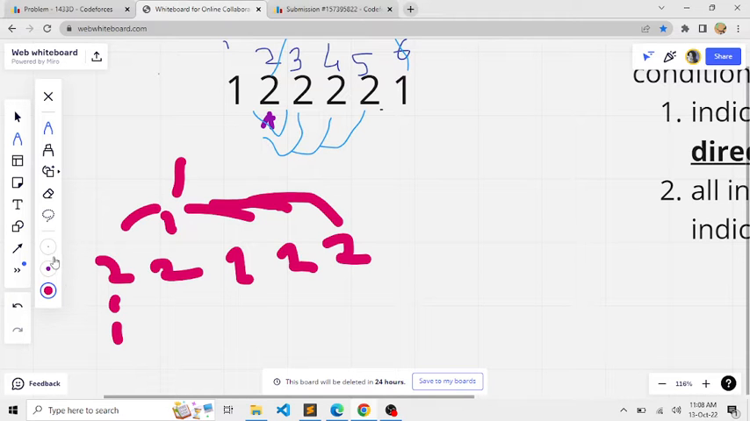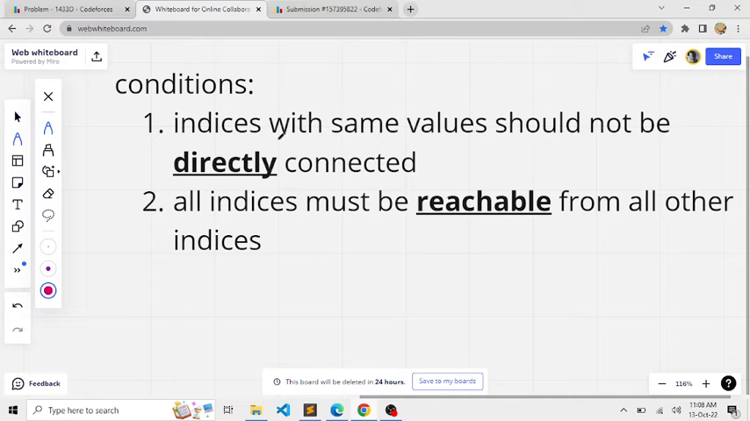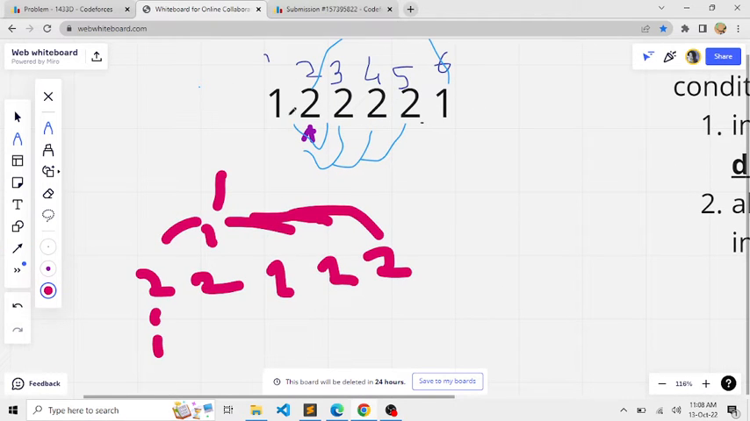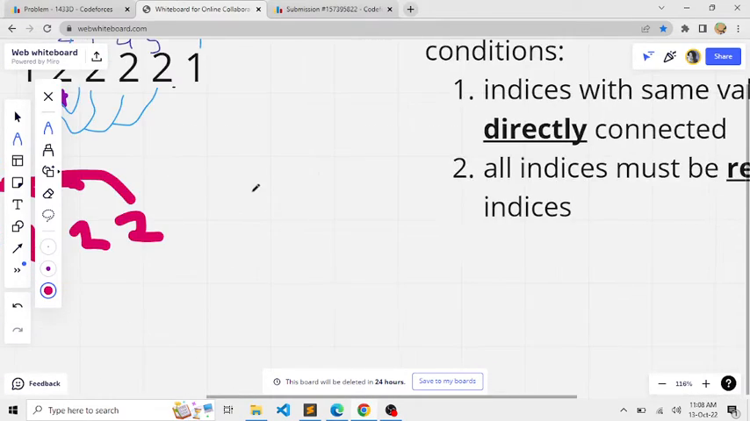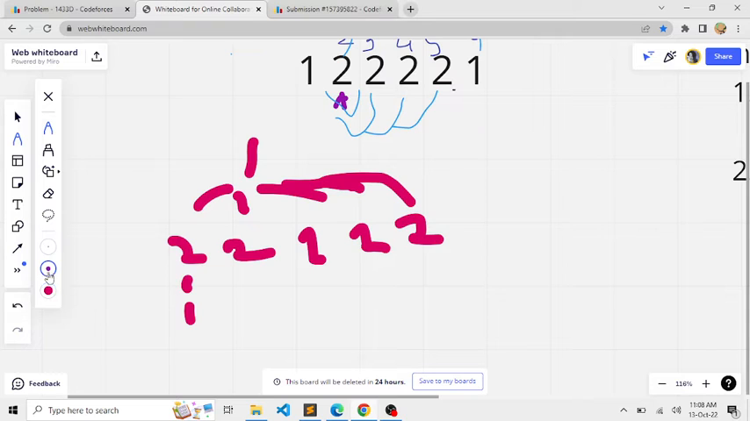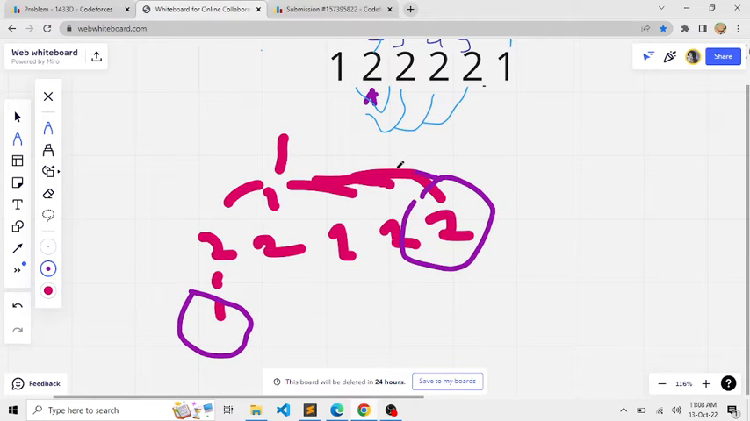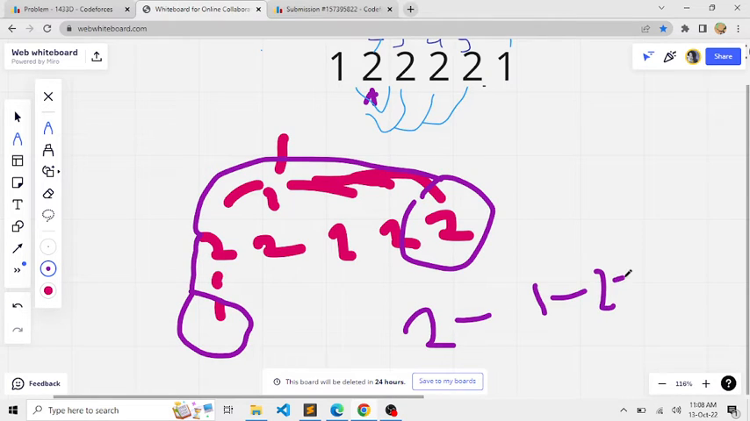Now this is satisfying our given conditions, that is, indices with the same value should not be directly connected. So these cities are not directly connected, and all indices must be reachable from all the other indices. Let us see if these two are reachable from each other. In order to reach one, we first go to the root, then to the other, and finally it will reach the third. So the path this node will use is 2, 1, 2, and the same is applicable for all the remaining cities.